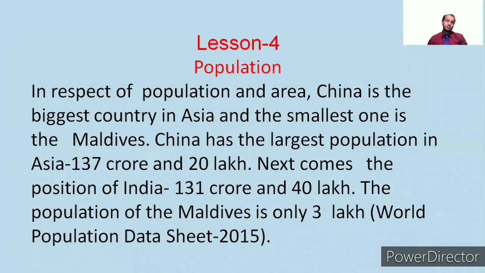In respect of population and area, China is the biggest country in Asia and the smallest one is the Maldives. China has the largest population in Asia, 137 crore and 20 lakh. Next comes India, 131 crore and 40 lakh. The population of the Maldives is only 3 lakh, according to the World Population Data Sheet 2015.